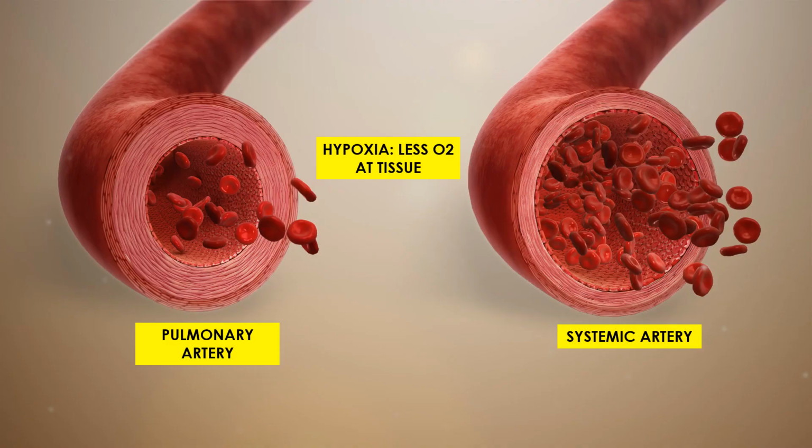Hypoxia means lack of oxygen at the peripheral tissues. So this lack of oxygen will do two different things in different arteries. In pulmonary arteries, it will cause vasoconstriction, whereas in the systemic arteries, it will cause vasodilatation. Why?